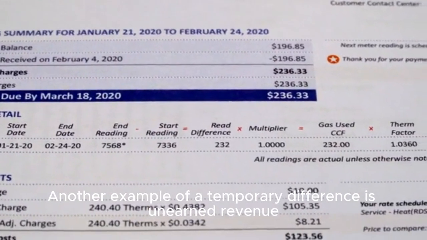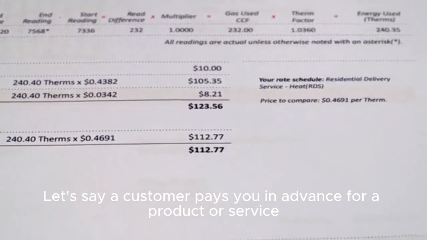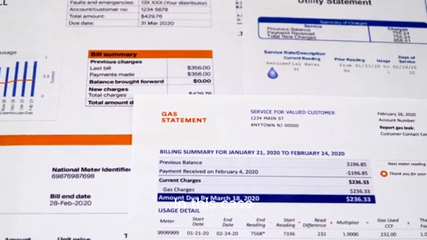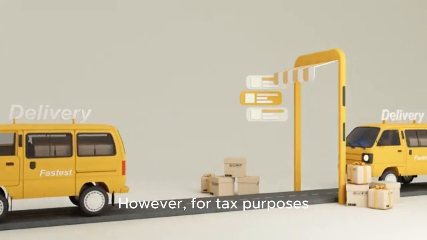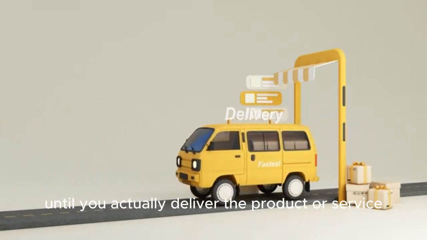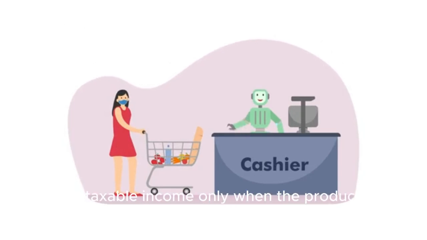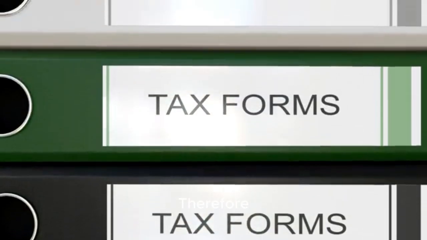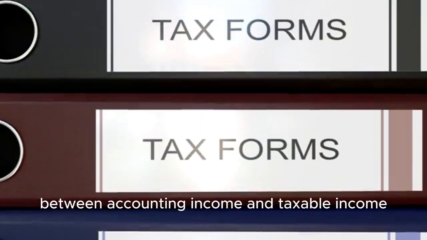Another example of a temporary difference is unearned revenue. Let's say a customer pays you in advance for a product or service. In this case, you would record a liability called unearned revenue. However, for tax purposes, you cannot recognize the revenue until you actually deliver the product or service. So the revenue will be recognized in taxable income only when the product is delivered or the service is performed. Therefore, there is a temporary difference between accounting income and taxable income, okay?